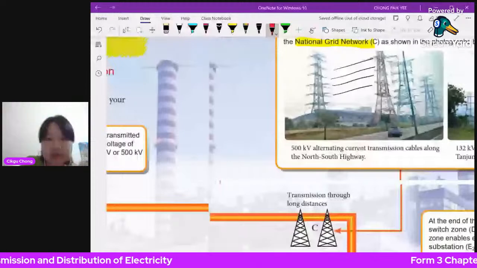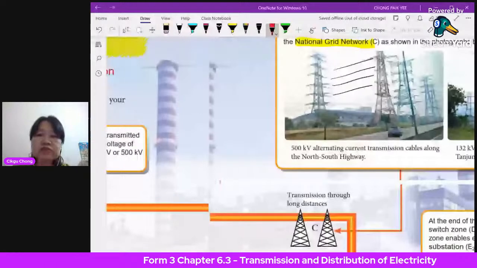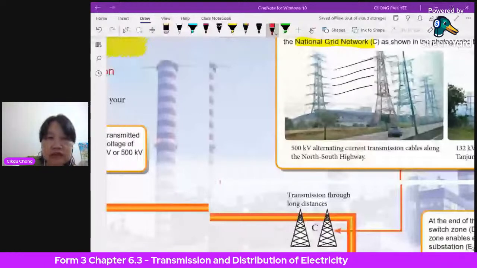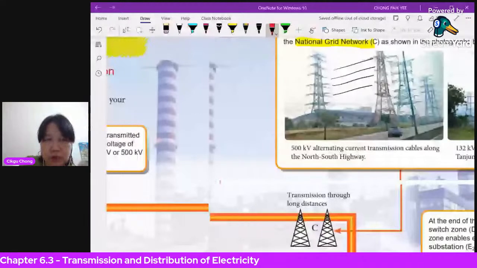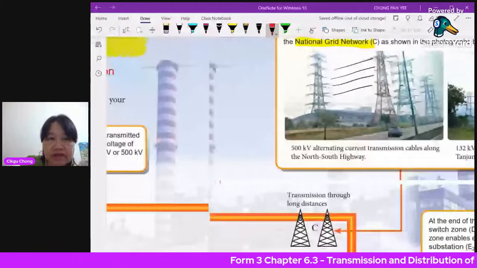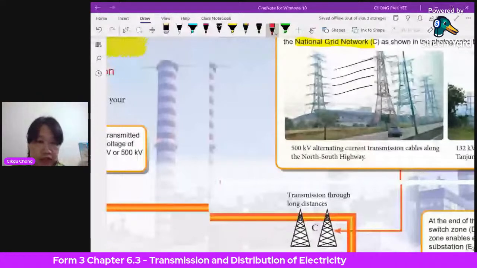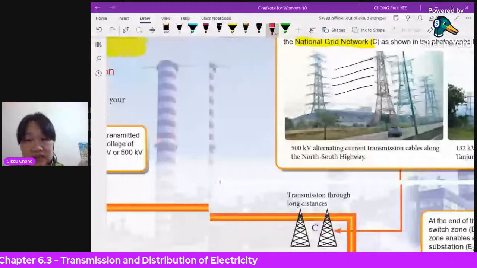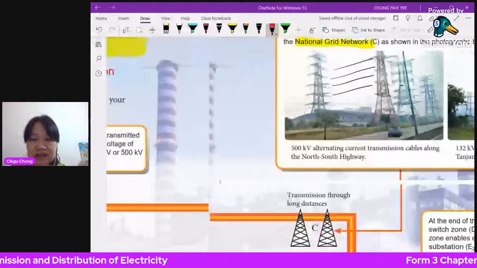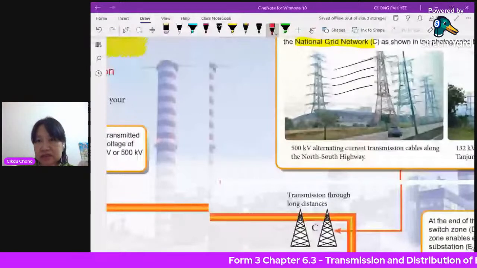And what do you need to use to convert this voltage? Just now it was 275, you changed it to 33. What do you need to change this? And then from 33, you change it to 11. What is the component, what is the kind of thing that you need to use to change the voltage? Can you write in the chat box? I'll come back to you later. So you see, in the city, you have one main substation.